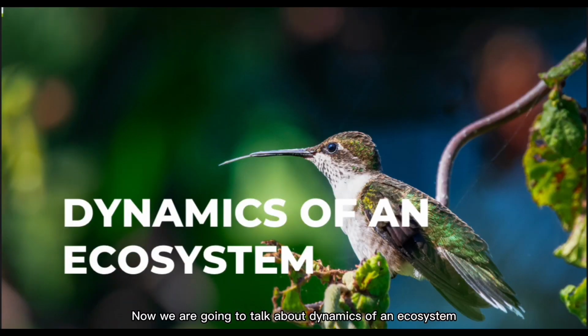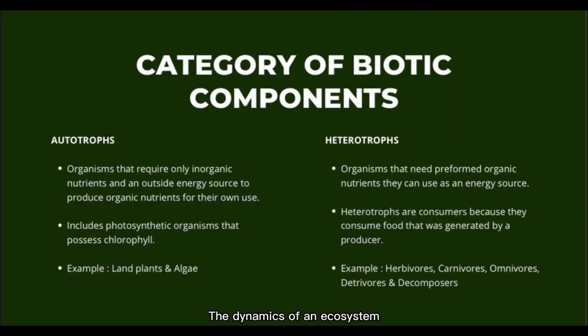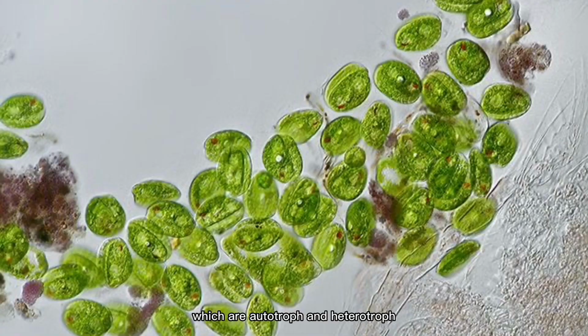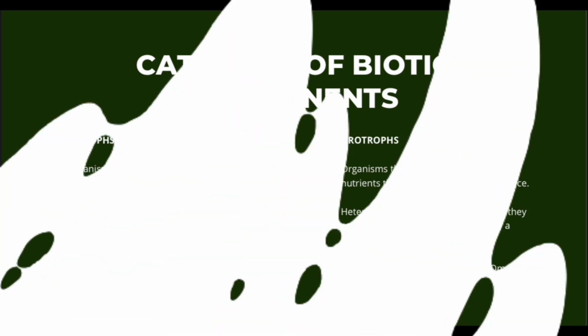We are going to talk about the dynamics of an ecosystem. Now, are you excited about this? The dynamics of an ecosystem include categories of biotic components, which are autotrophs and heterotrophs. An autotroph is an organism that requires inorganic nutrients and an outside energy source to produce organic nutrients for its own use, while heterotrophs are organisms that need organic nutrients they can use as an energy source.